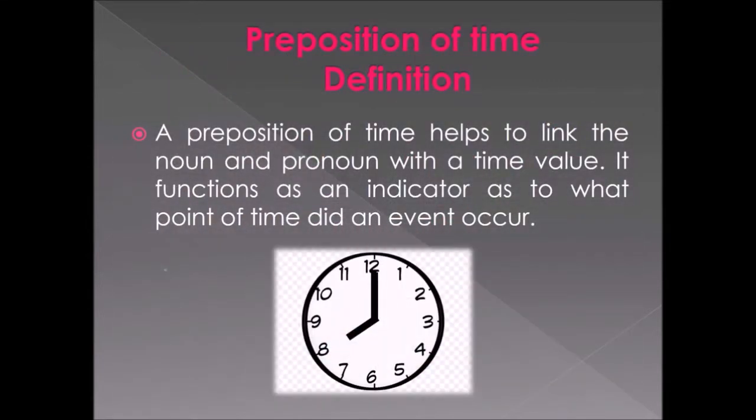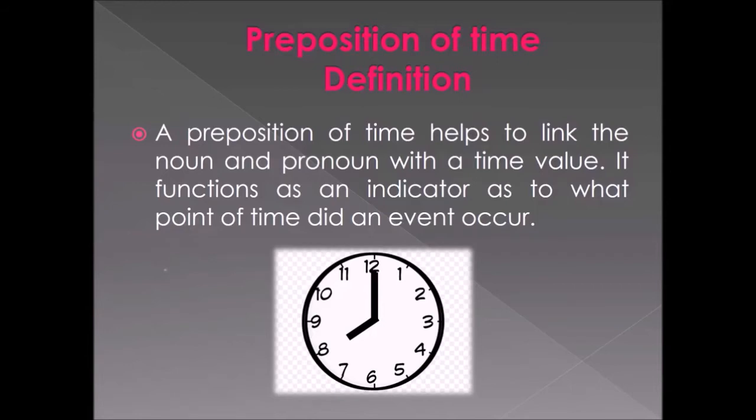Okay class, now we are moving on to the preposition of time. So this is the second type of preposition under the first kind. So the definition is given there. Look at it carefully. I'll read it once. A preposition of time helps to link the noun and pronoun with a time value. It functions as an indicator as to at what point of time an event occurred.